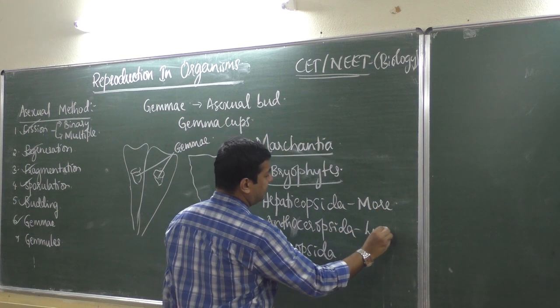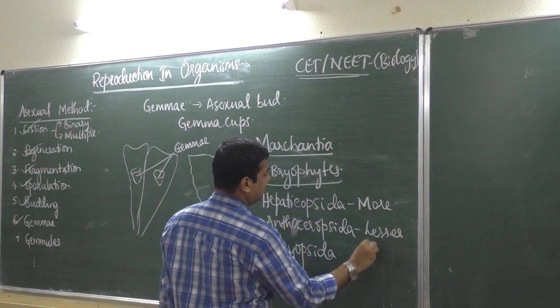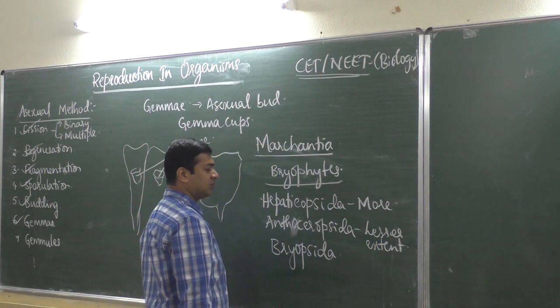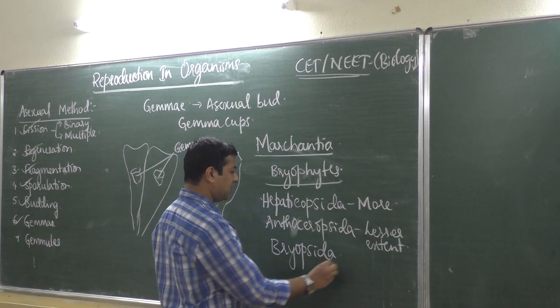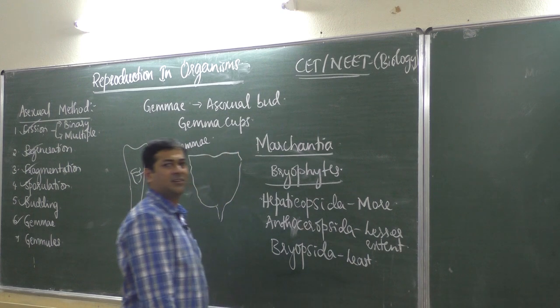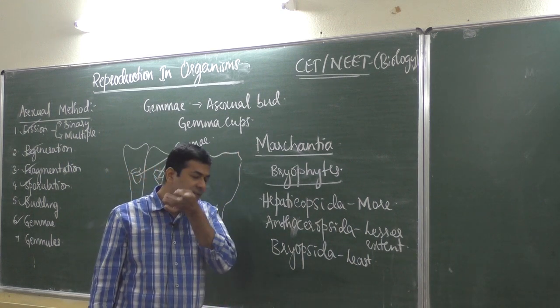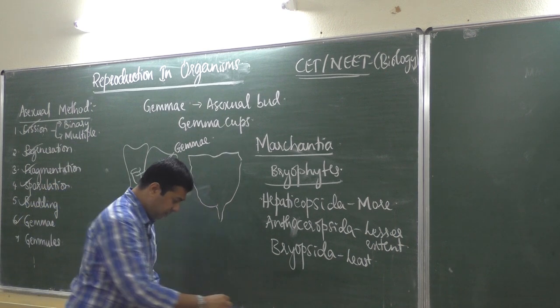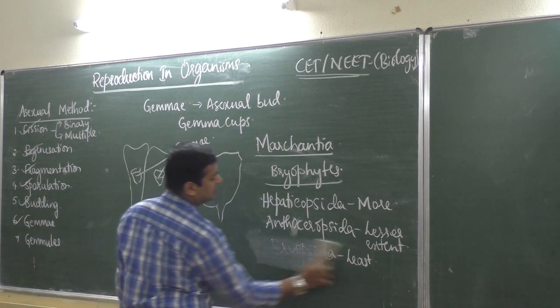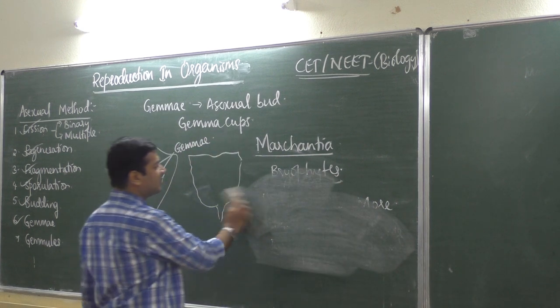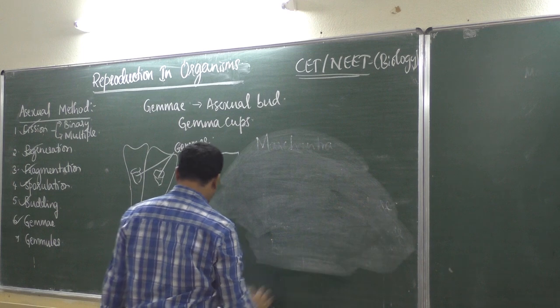In Anthoceropsida it is to a lesser extent, very few organisms have gemma cups, and Bryopsida is least. One or two members of these classes have these gemma cups. Later these gemma cups will fall on the soil surface and develop a new plant.